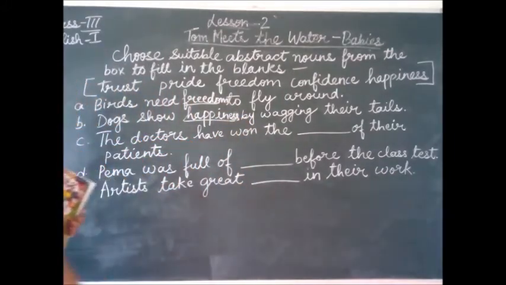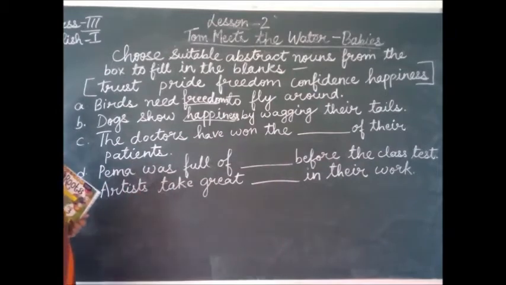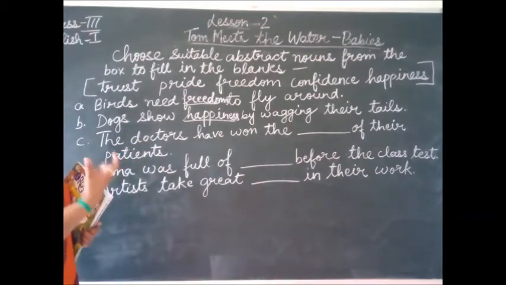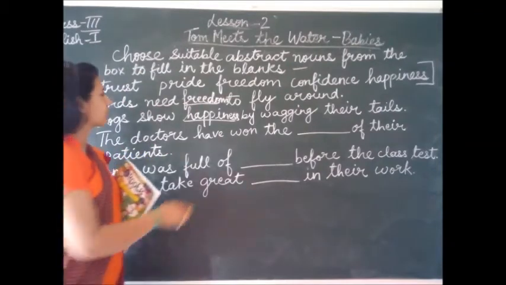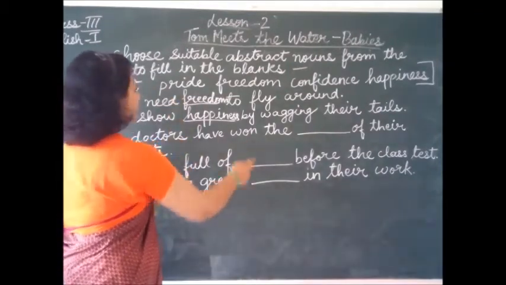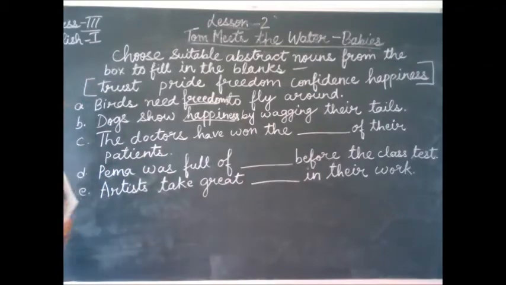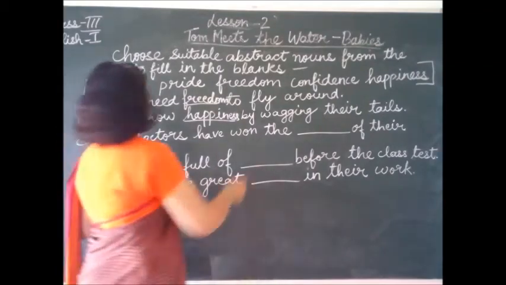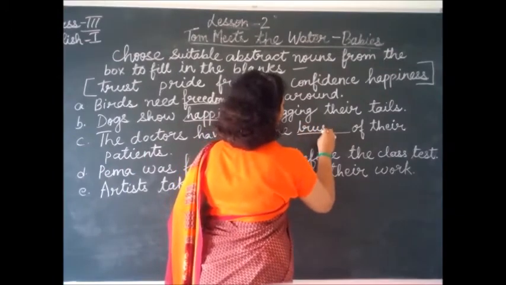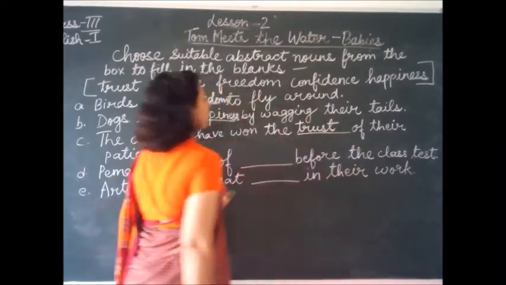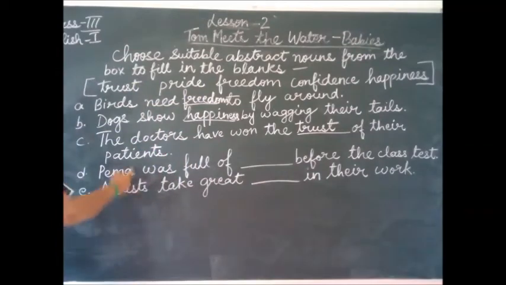Okay, happiness. Now, the third sentence is, the doctors have won the dash of their patients. What did the doctors win of their patients? The doctors have won the. What did they win of the patients? Trust. What did the doctors win of their patients? The doctors have won the trust of their patients. Trust. Okay?